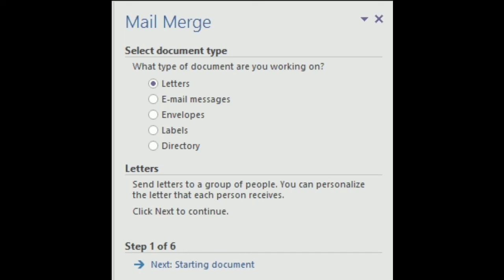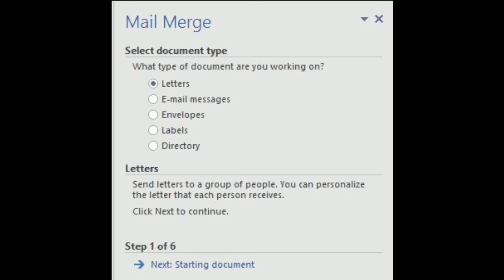The first option is you have to select the document type. Since I have typed the invitation letter, my document type will be Letter. You have to click on the option Letter. And look at the bottom of this page, there is an option, Next: Starting document. You have to click on that option.